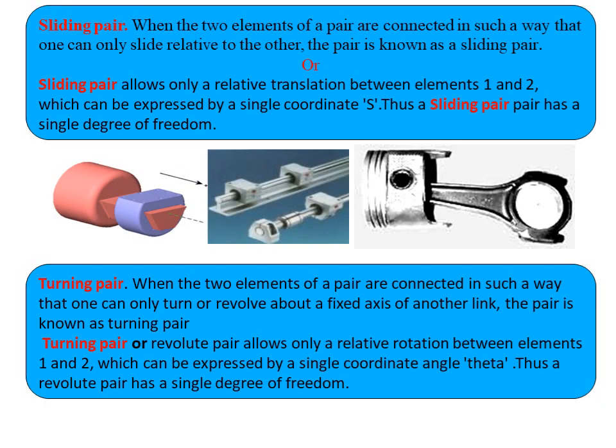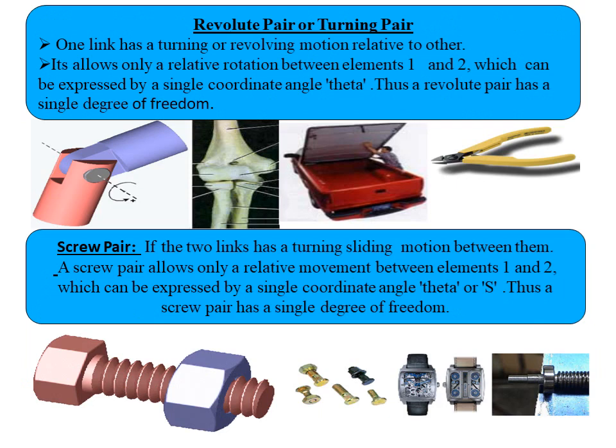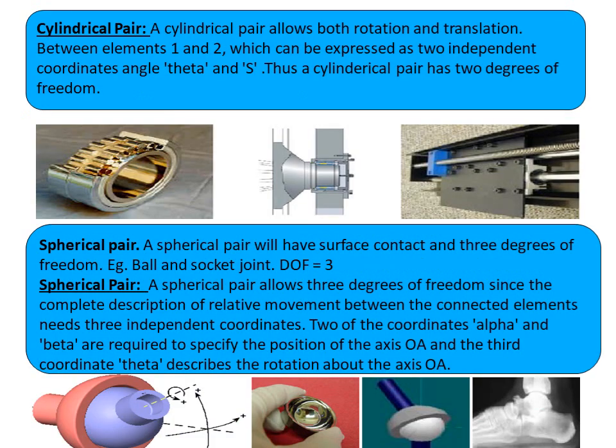When the two elements of a pair are connected in a way such that they only slide relative to one another, it is known as a sliding pair. Turning pair is when the two elements are connected such that one can turn over the other body, then we call it a turning pair on a fixed axis. Revolving pair: one link revolves over the other, then it is called a revolving pair. Screw pair: one is revolving on the screw threads in a given direction, then it is called a screw pair.